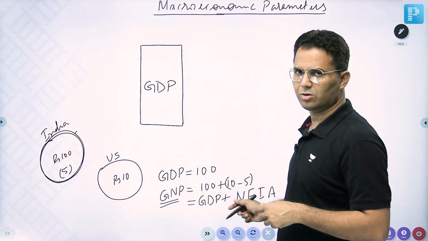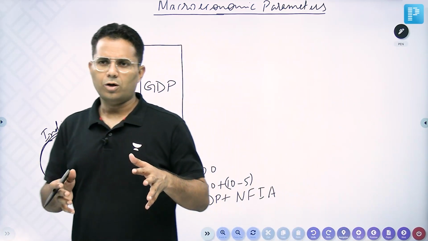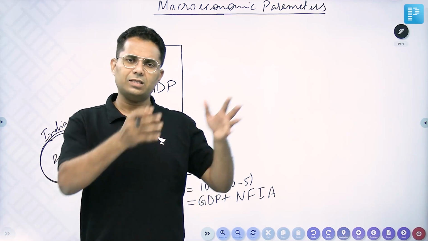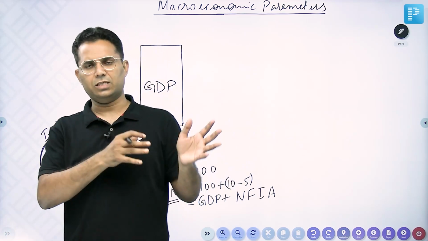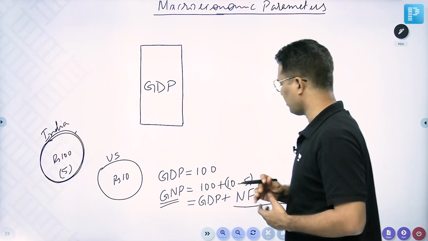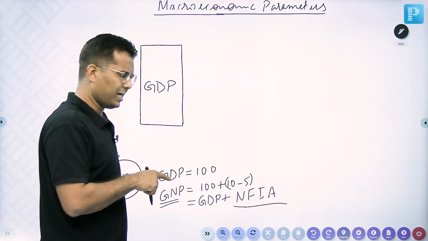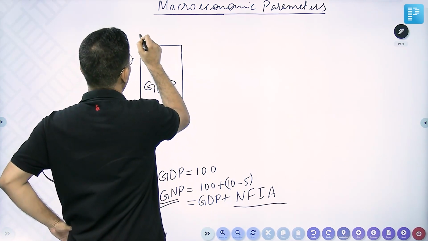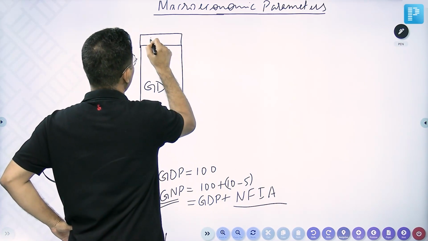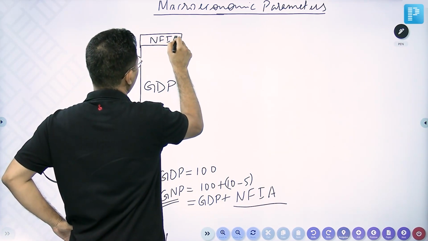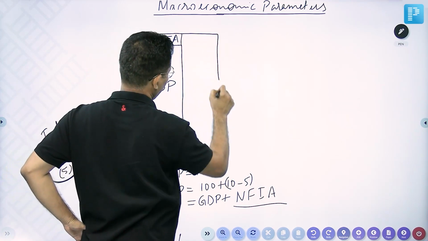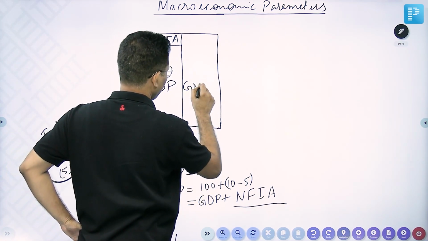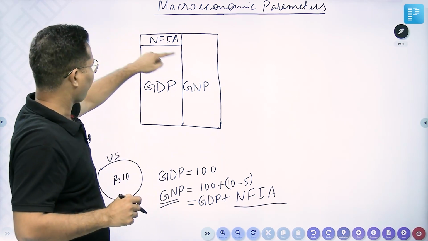Right? So net factor income from abroad means whatever earnings are happening from the 4 factors of production of Indian residents abroad, minus foreign residents in India. That is called net factor income from abroad, NFIA. So if we add NFIA to GDP, we get GNP. So GDP plus NFIA is GNP.